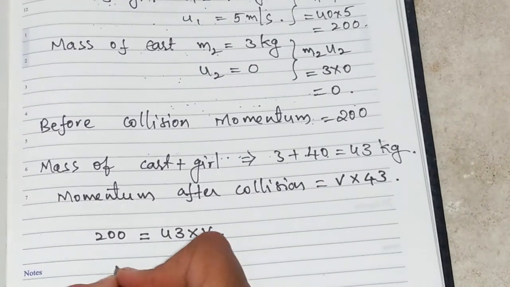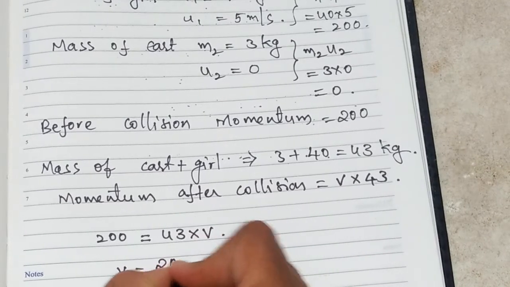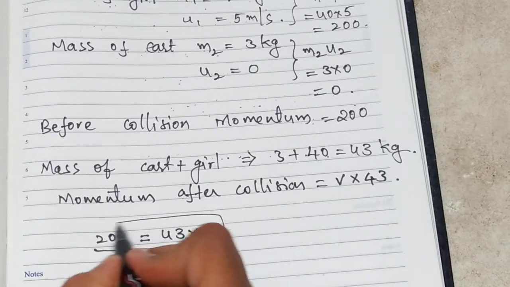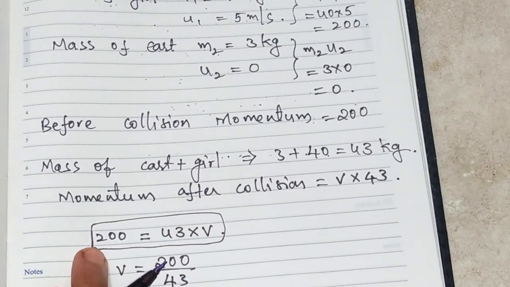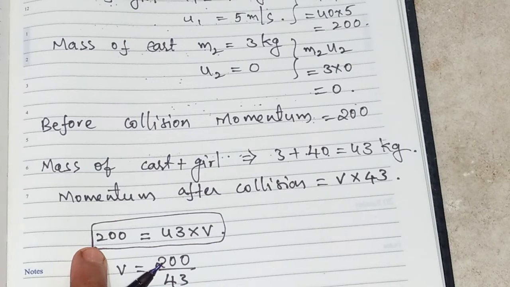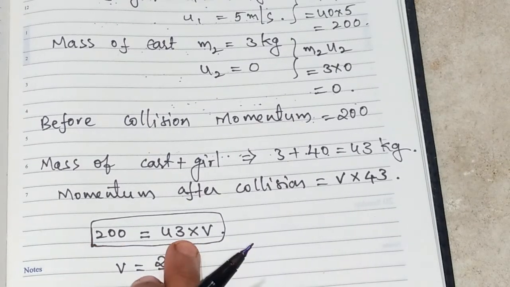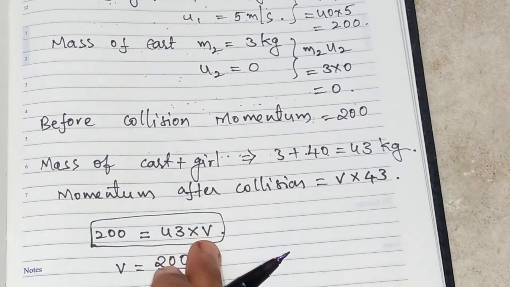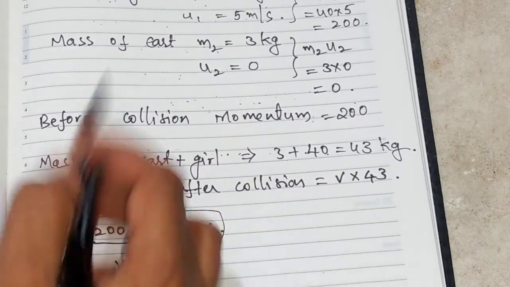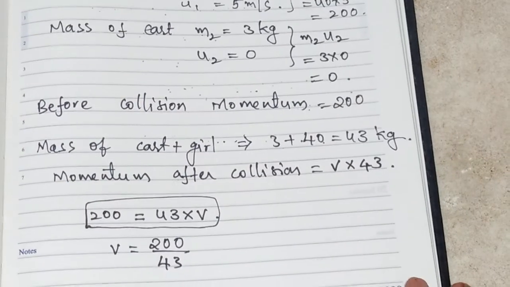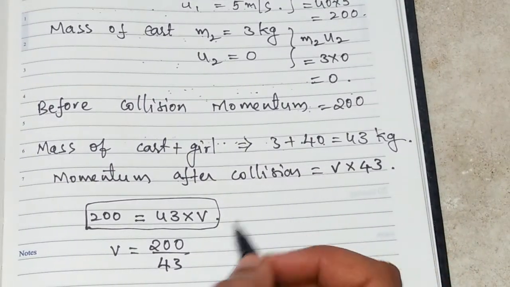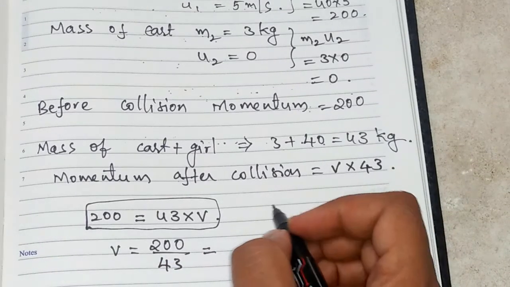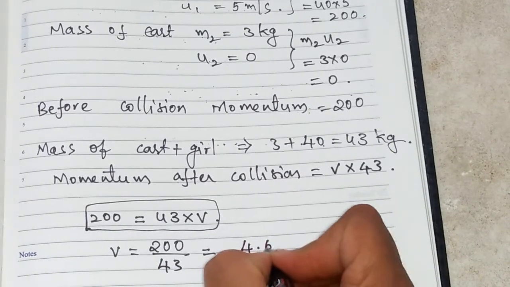Now from this we can say, V is equal to 200 divided by 43. How did we get this equation? Just try to understand. 200 is nothing but the momentum of girl and cart before collision, right? After collision the momentum of cart and girl is 43 into V. Why are we taking both together? Because the girl is jumping onto the cart. So 200 by 43, what is the answer we are getting here? The answer is 4.65.